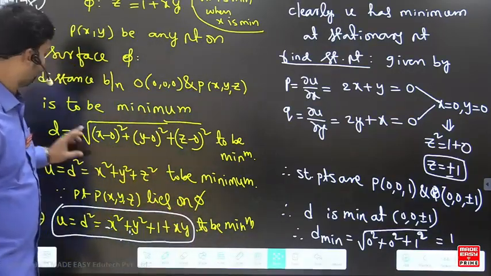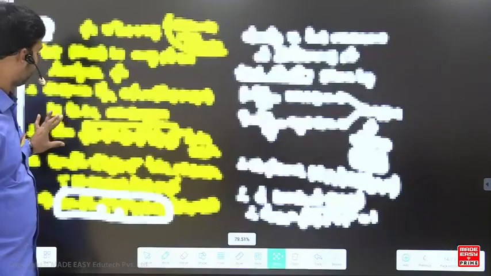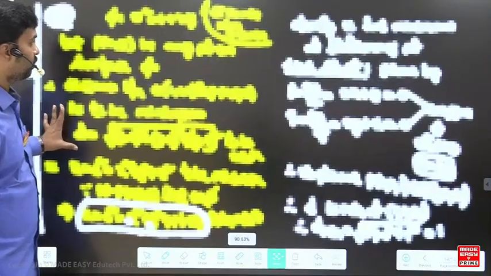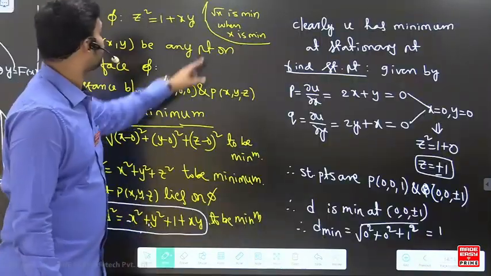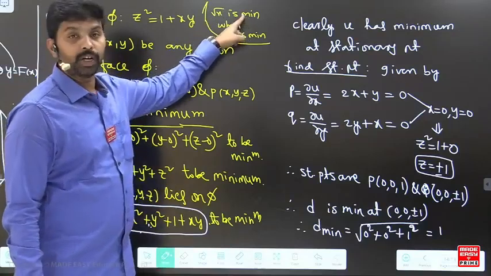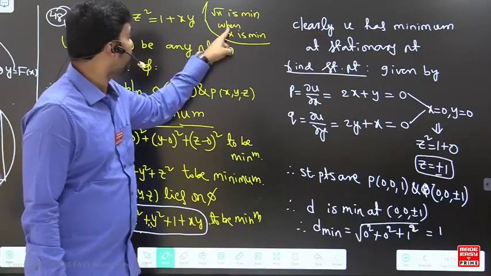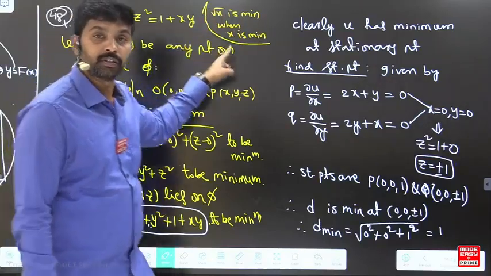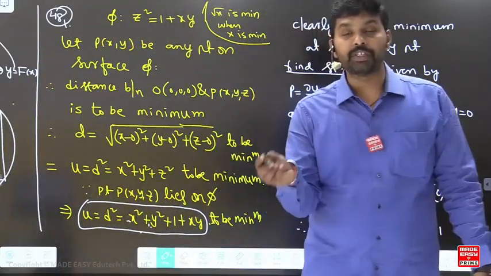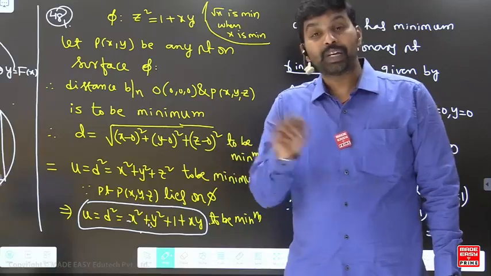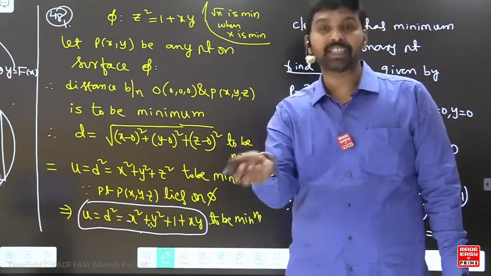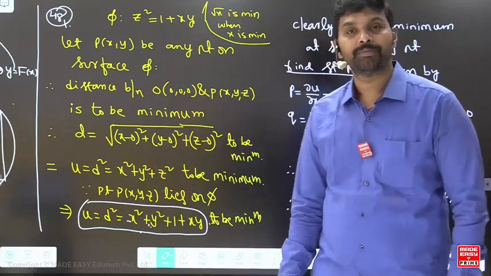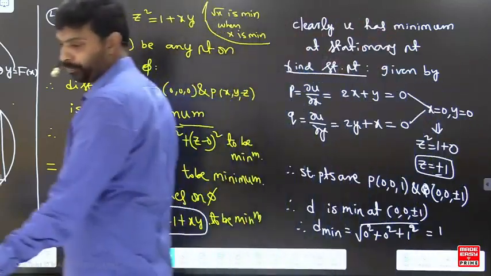Didn't you listen, beta? Okay, I will explain it again. Now see, Shivika, please look at this. Root x is minimum when x is minimum. This is the concept. So instead of making the root x as minimum, we make x as minimum, because if x is minimum, then automatically root x is minimum. Please understand this point.